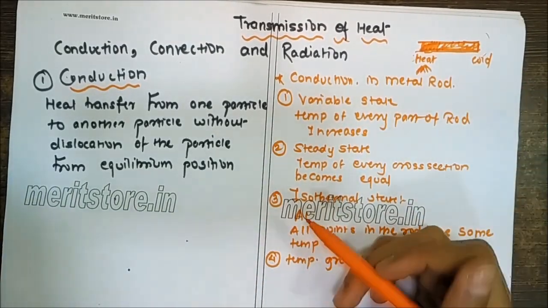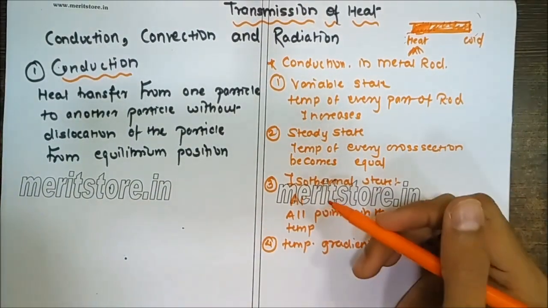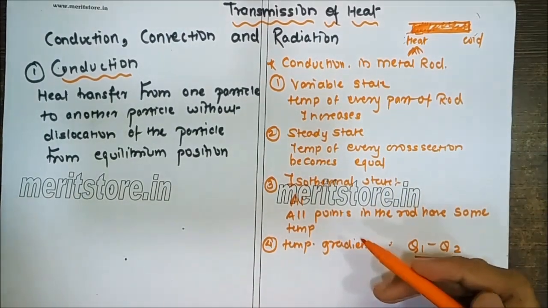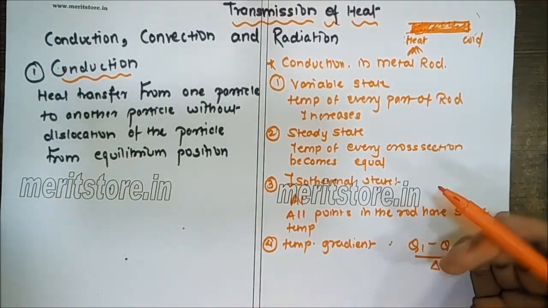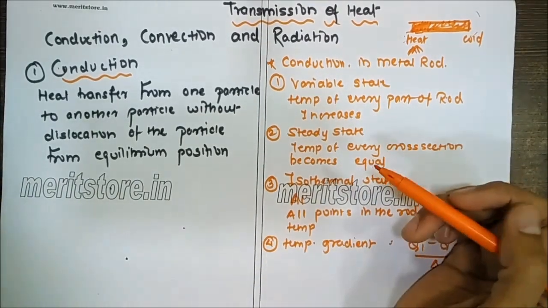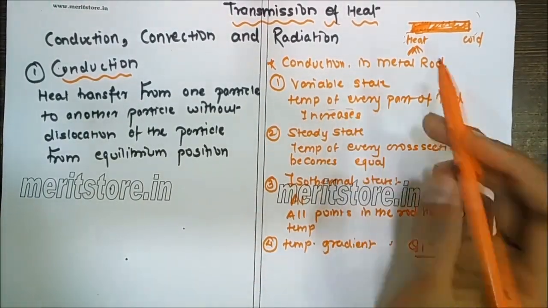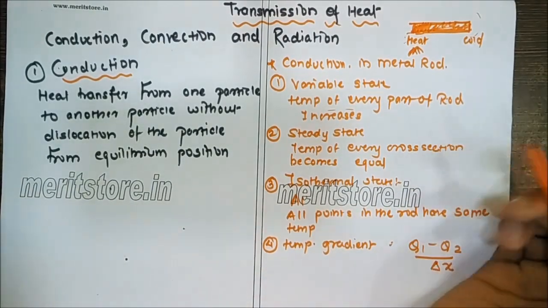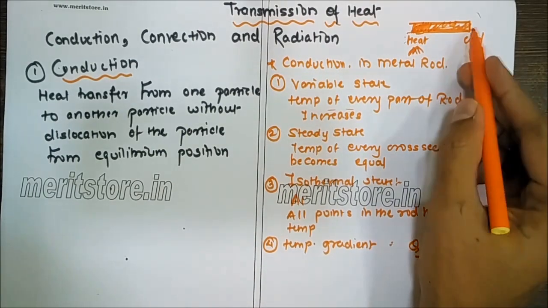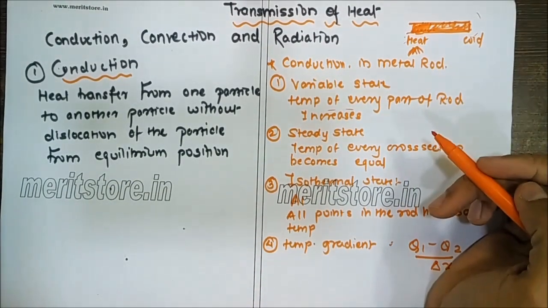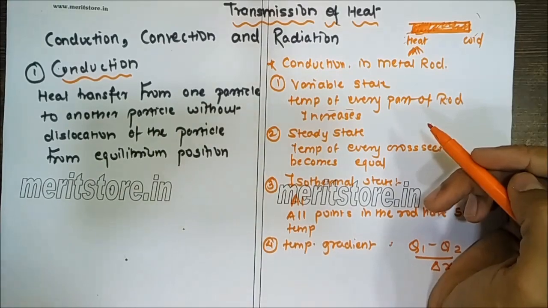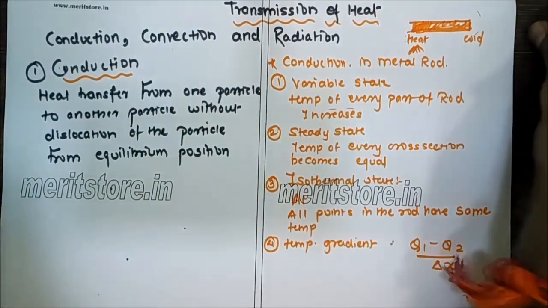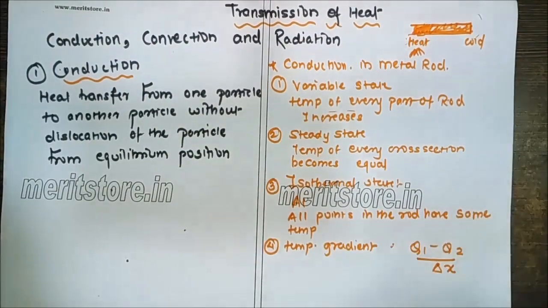In this conduction mode of heat transfer, we have different states and concepts which we need to understand. First is the variable state. The variable state is a state in which the temperature at each and every part of the rod will start increasing, and this increase takes place from the hot surface to the cold surface. The heat will always transfer from the hot to the cold part.